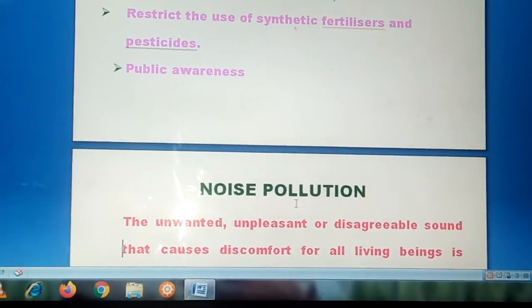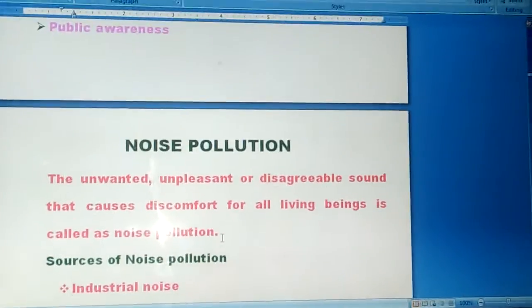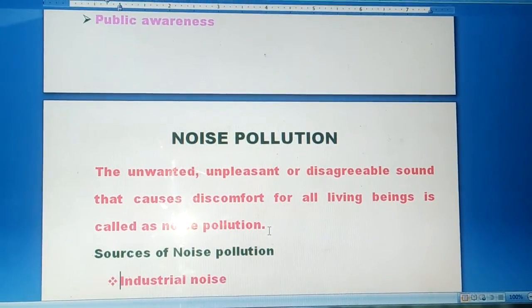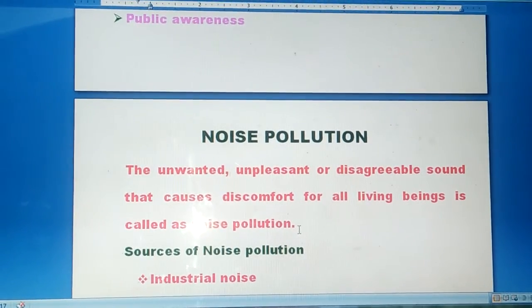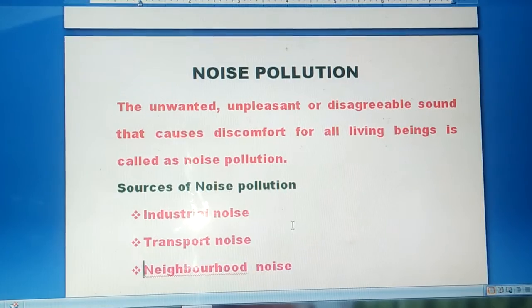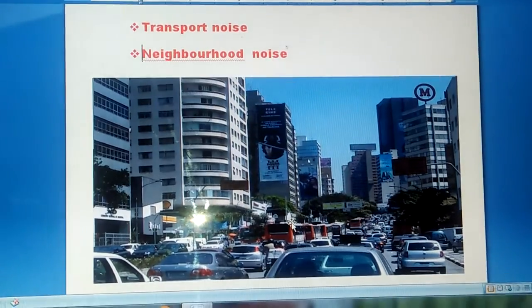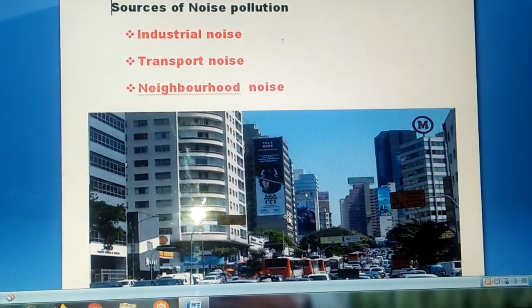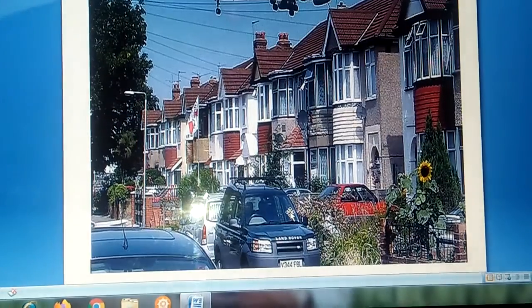Next type of pollution, noise pollution. See, what is noise pollution? The unwanted, unpleasant or disagreeable sound that causes discomfort for all living beings is what we call noise pollution. What are the main sources of noise pollution? You know very well. See, industrial noise, transport noise, neighborhood noise, all these things will cause what? Noise pollution. See these pictures.